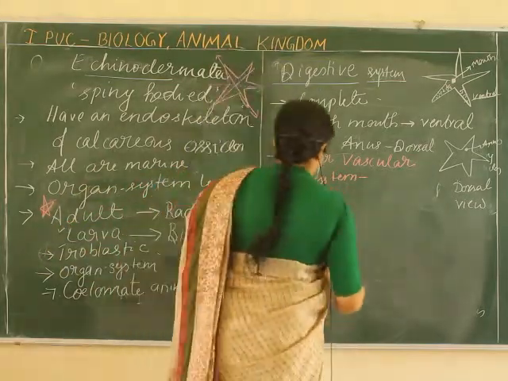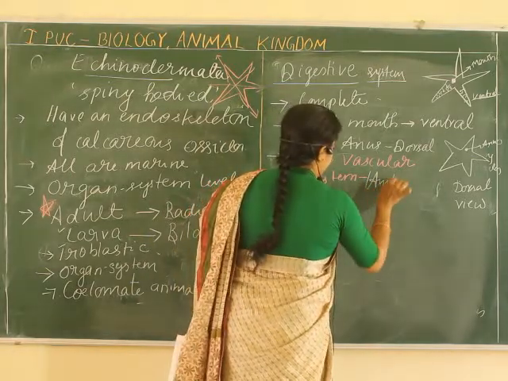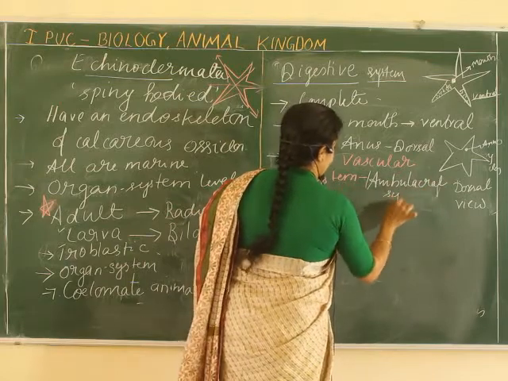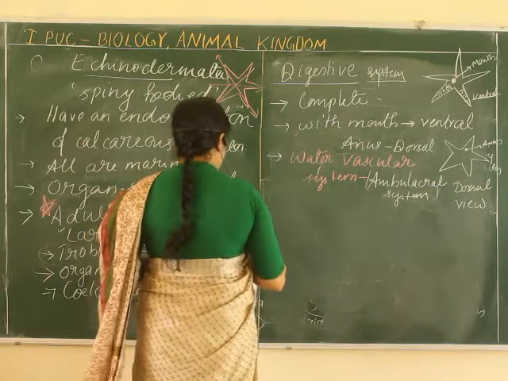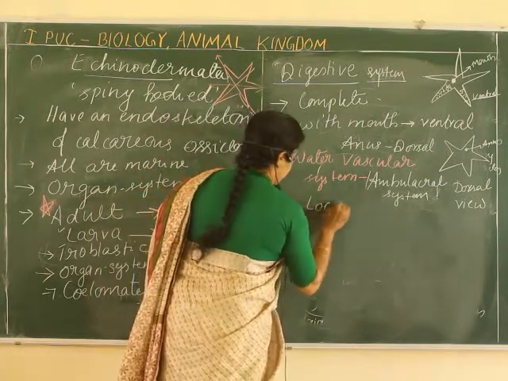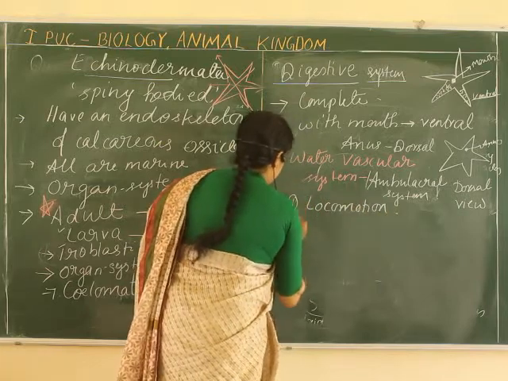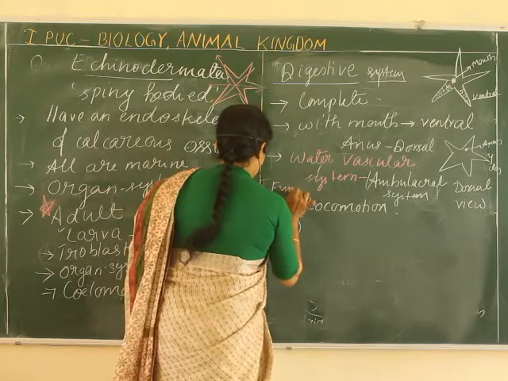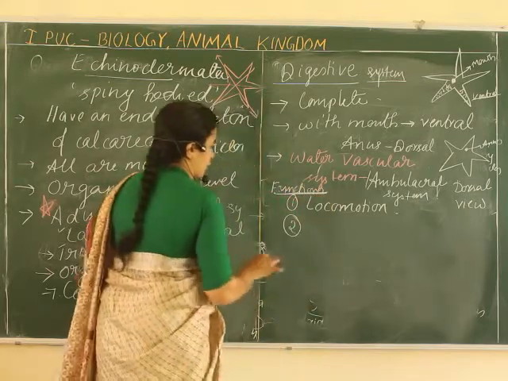So the water vascular system, also known as the ambulacral system, is a very important characteristic feature of the phylum Echinodermata. Its functions: it helps in locomotion. What other functions?